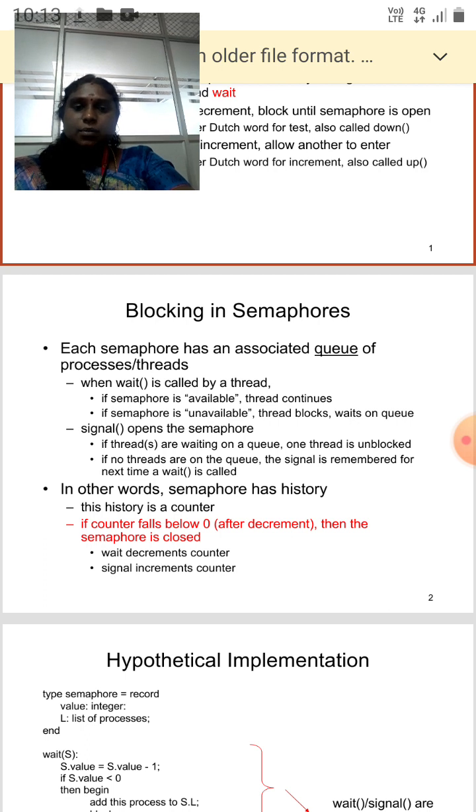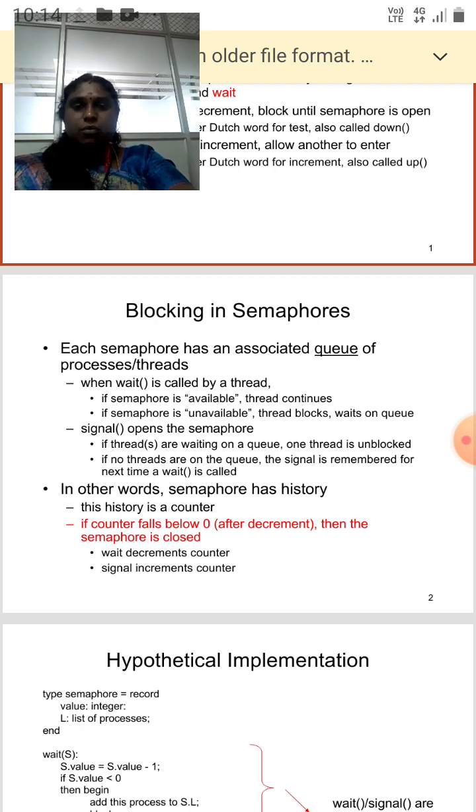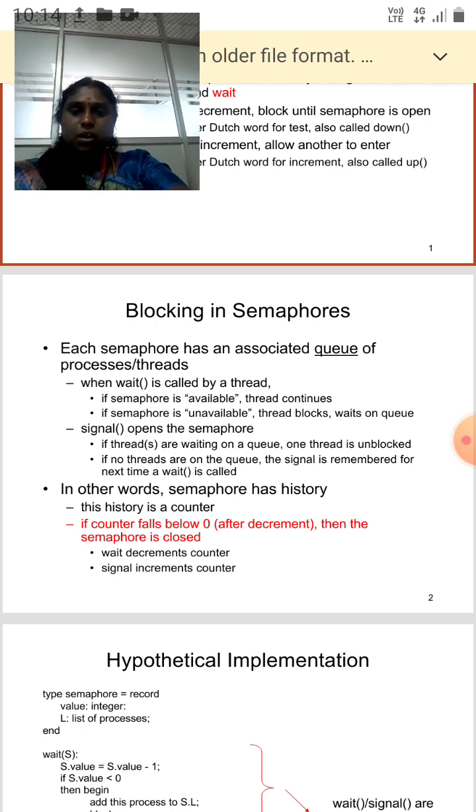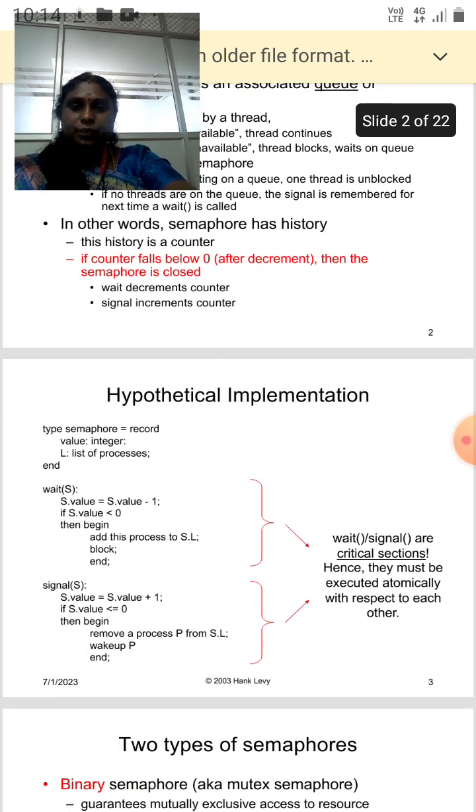In other words, a semaphore has a history. The history is a counter. If the counter falls below 0 after the decrement, then the semaphore is closed and the process waits. Wait decrements the counter, and signal increments the counter.